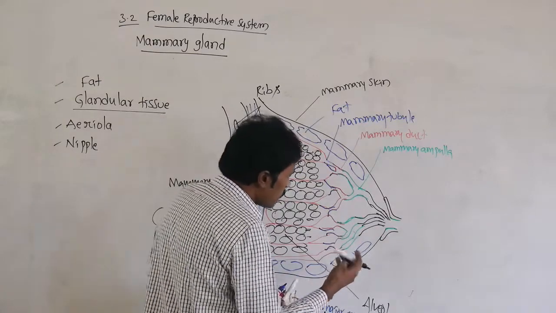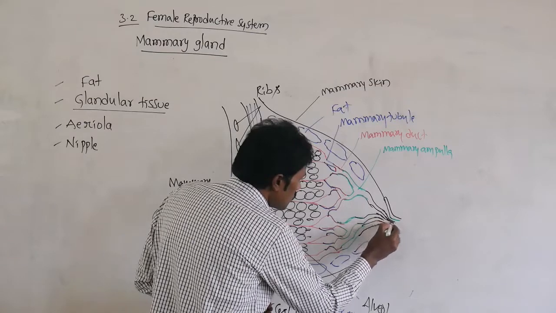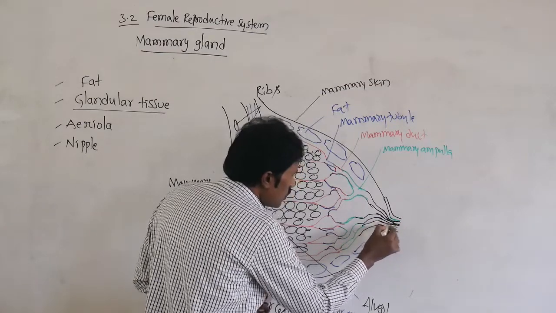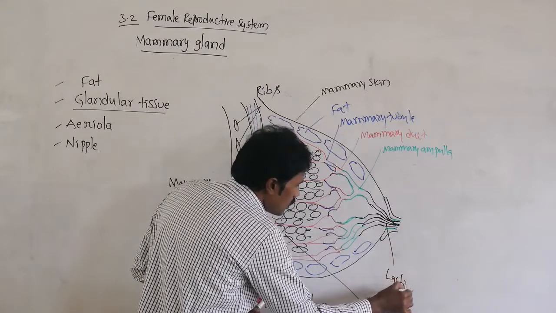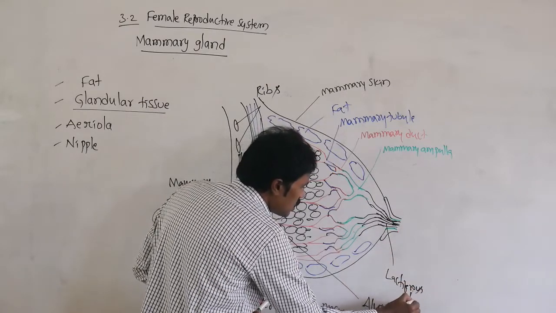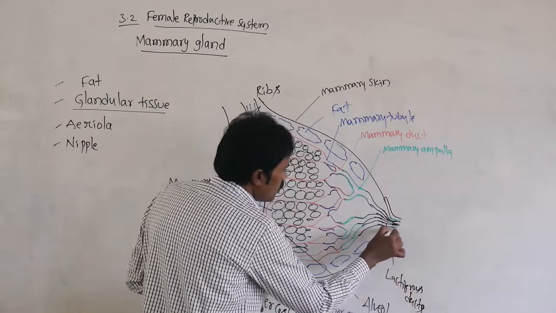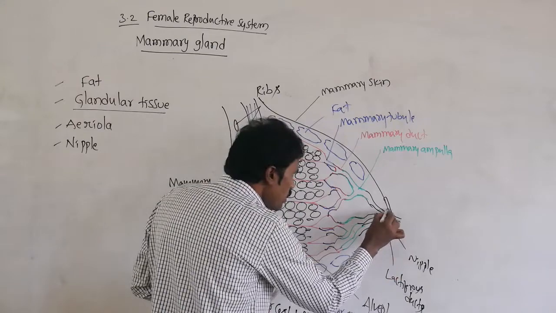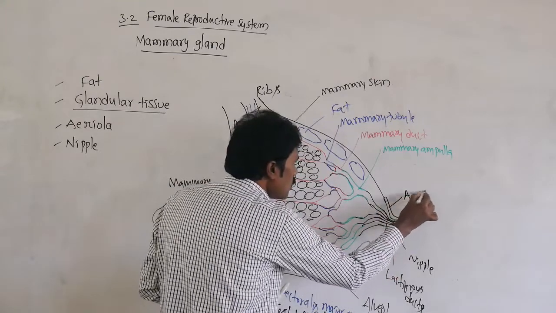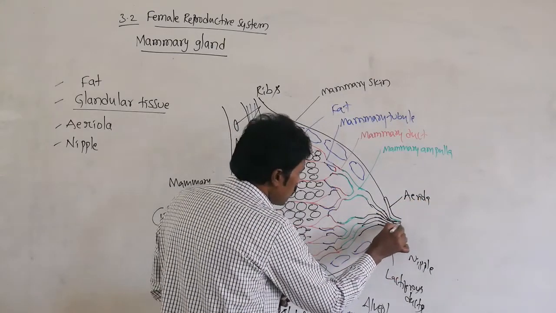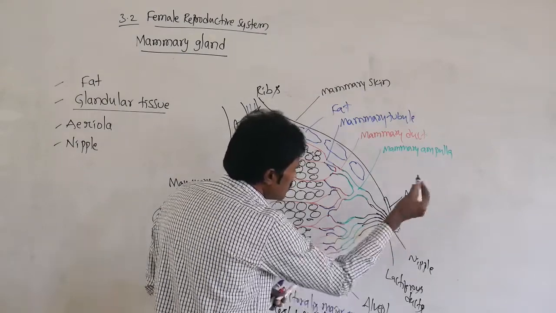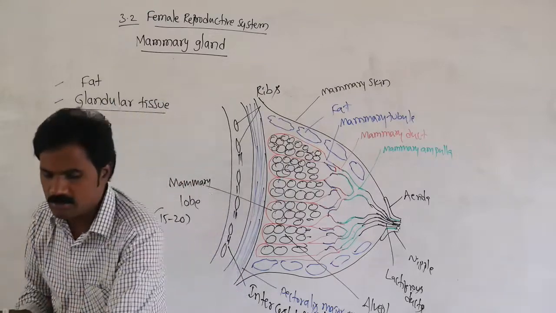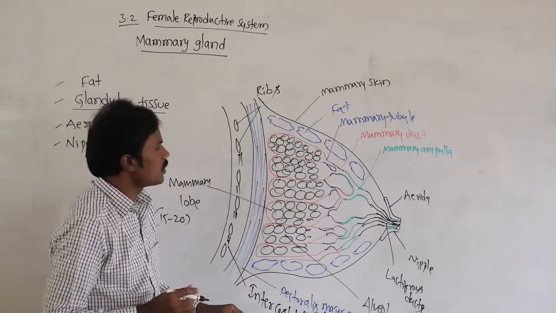Towards that particular area, the lactiferous ducts collectively open. This particular part we call the nipple, and the part surrounding it we call the areola. There they open, and the baby sucks the mother's milk. So like this it is represented.